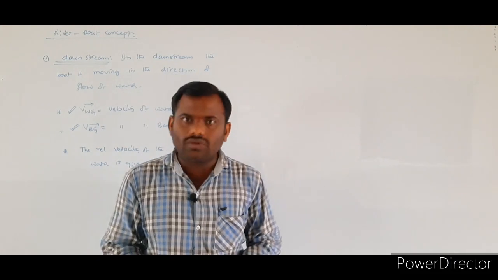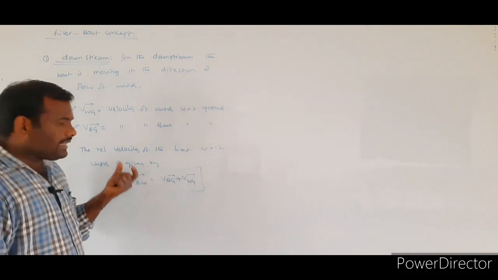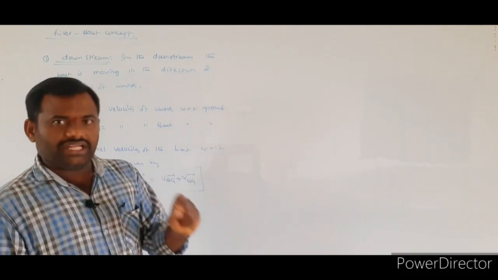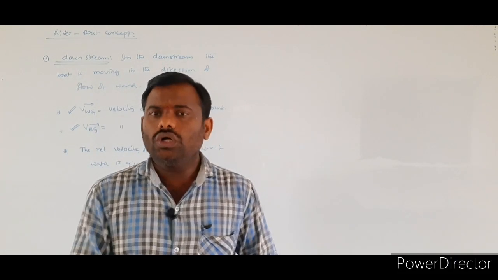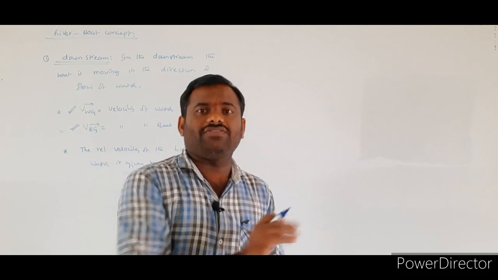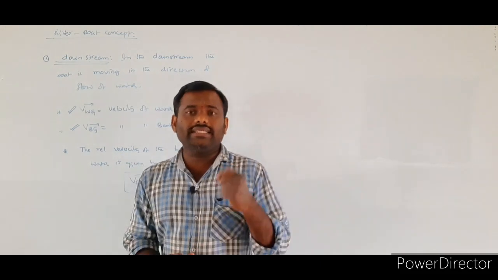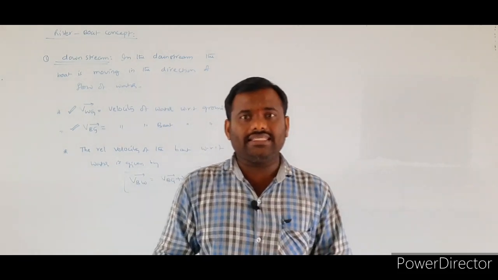Whenever the boat is moving in the direction of the flow of the water, in addition to its own velocity, the flow of the water also adds some more velocity. That's why the resultant velocity of the boat increases.